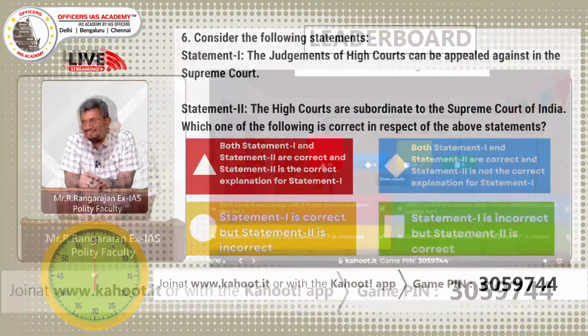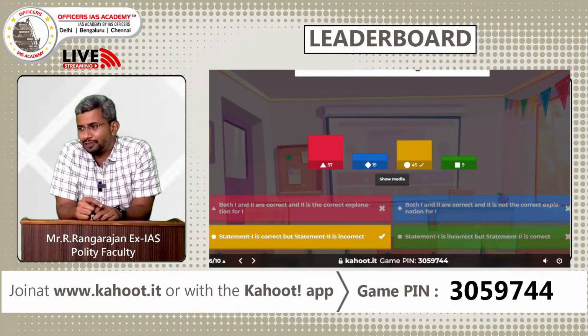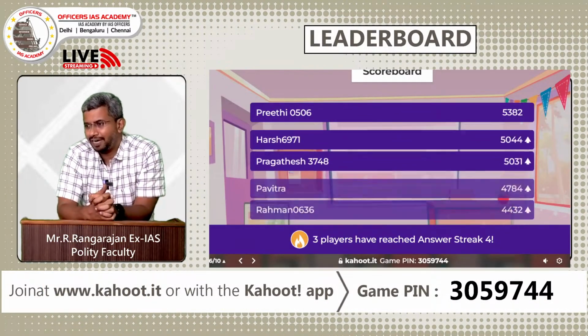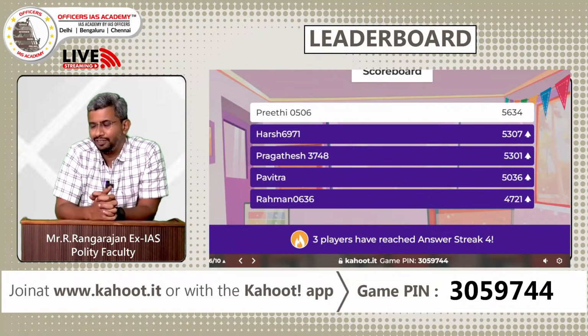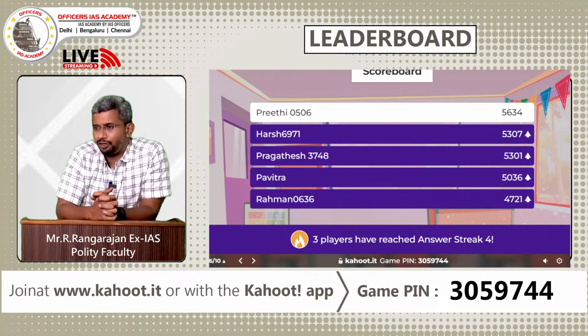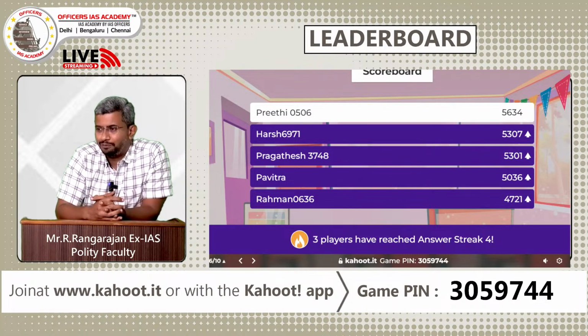So, now let's see whether there is any change in the leaderboard because of this, or whether Preeti manages to hold on to a lead. Wonderful. So, Preeti is continuing to lead at 5, 6, 3, 4 points. Harsh has gone up. Pragatesh has gone up. Pavitra is the new entrant, and Rahman has come in the top 5. That is wonderful, guys. So the lead is also increasing for the topper, right? It's more than 300 points now. So you still have 4 more questions to catch up. Let's go to the 7th question.